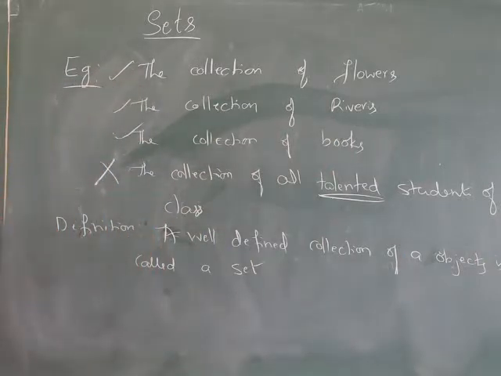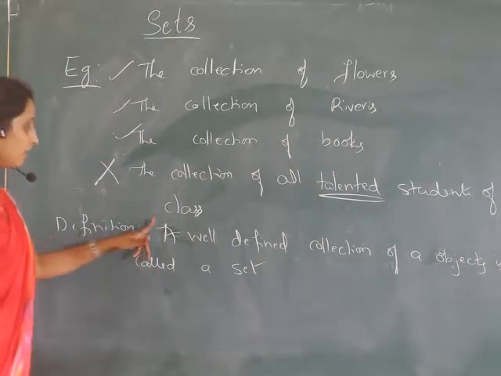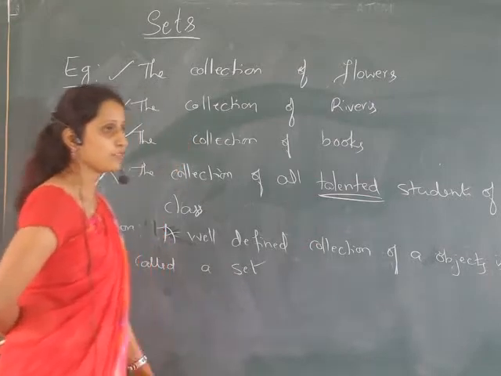So this is the definition you can take. A well-defined collection of objects is a set.